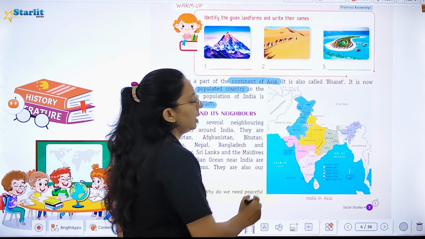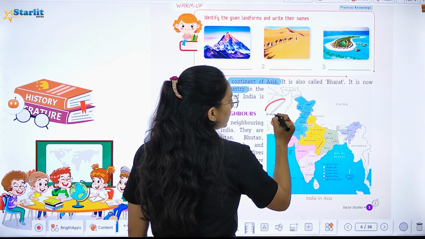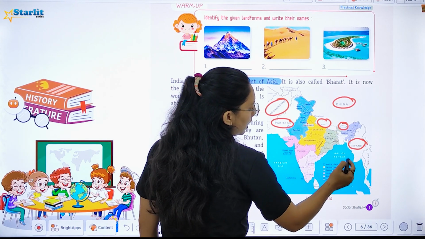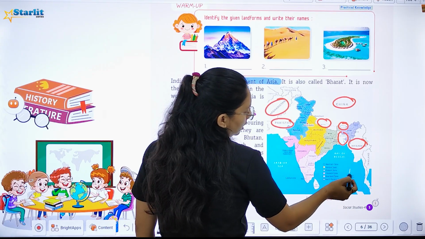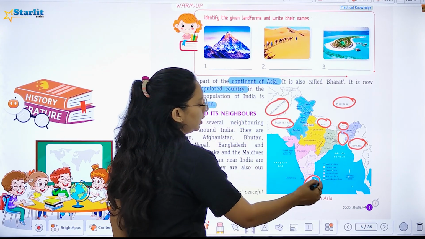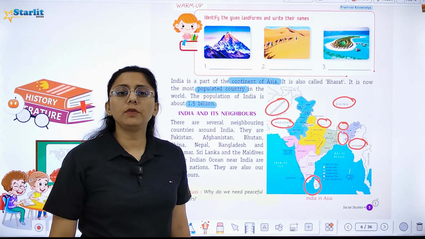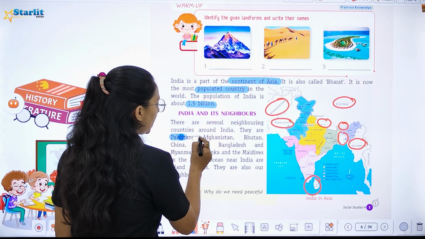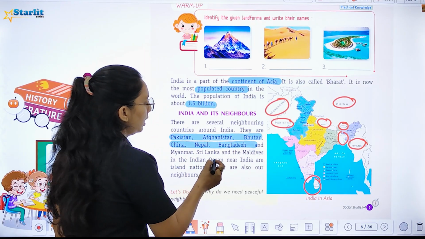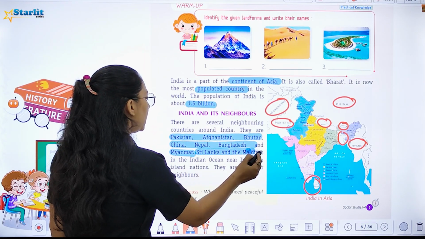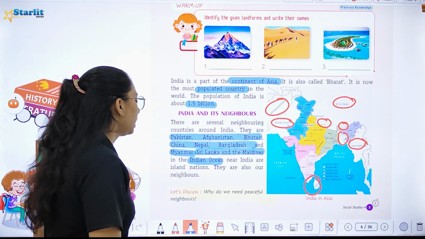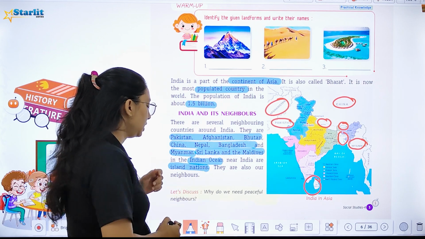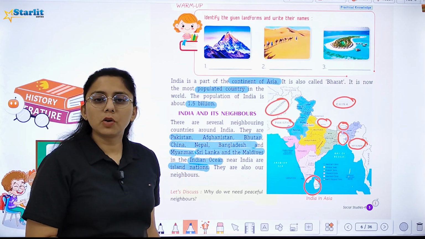Here you will see that Pakistan, Afghanistan, China, Nepal, Bhutan, Myanmar, Bangladesh, and Sri Lanka. These are the neighboring countries of India. So let's study about the several neighbors like Pakistan, Afghanistan, Bhutan, China, Nepal, Bangladesh, Myanmar. Sri Lanka and Maldives in the Indian Ocean, they are near India. And what are these? These are the island nations. What we call them? Island nations. And they are our neighbor also.